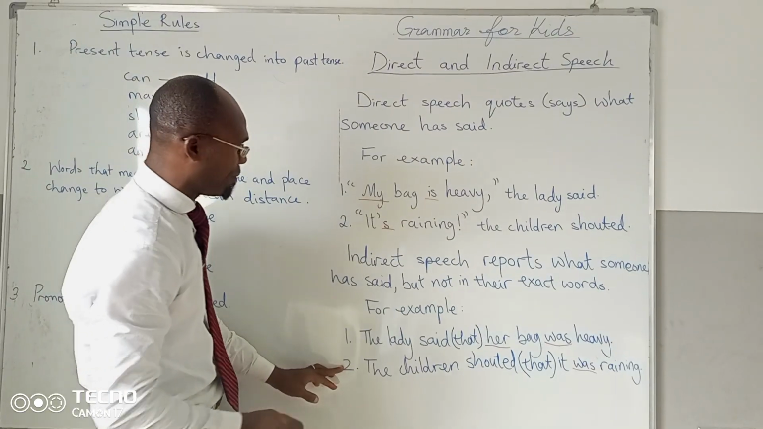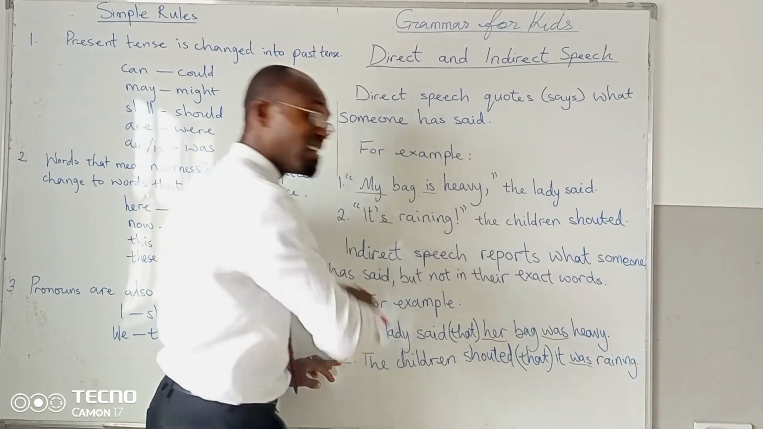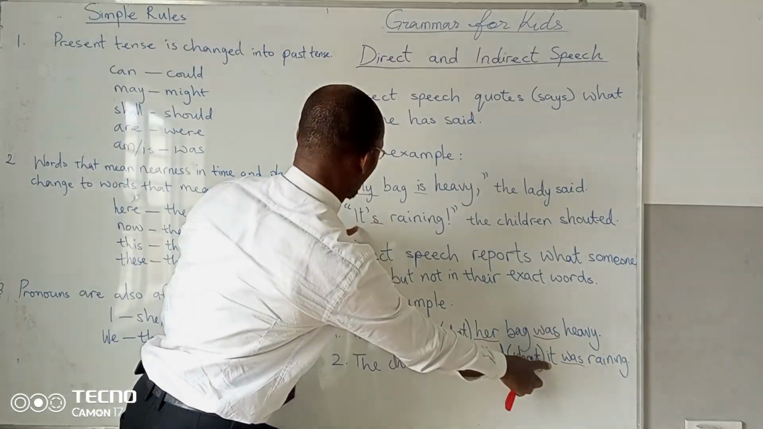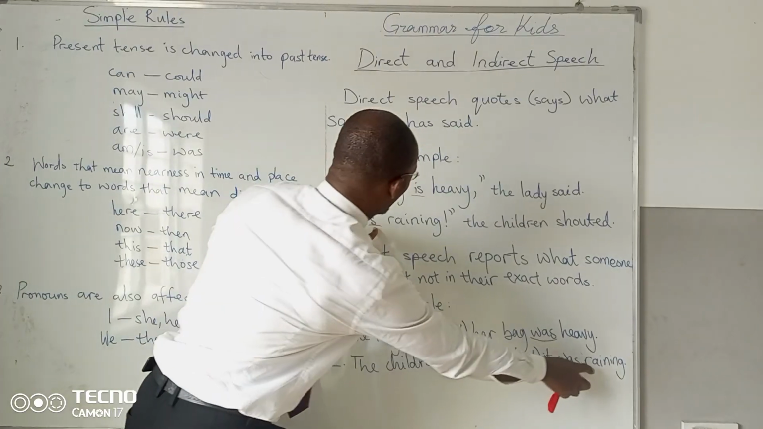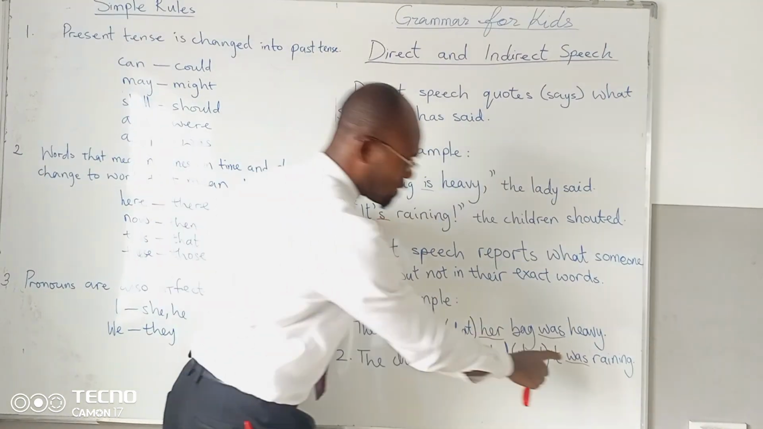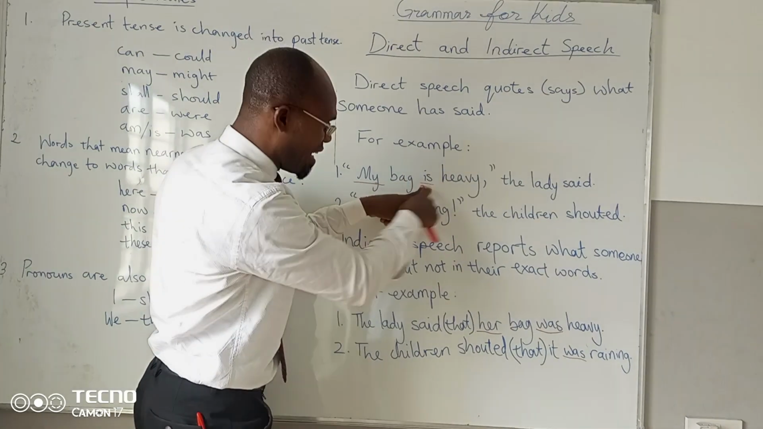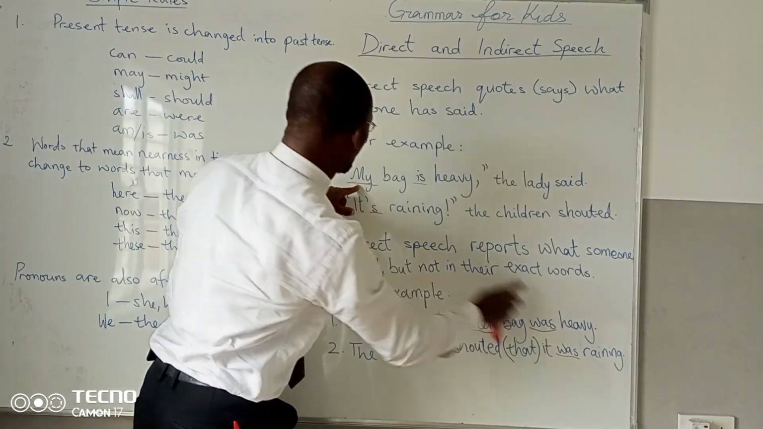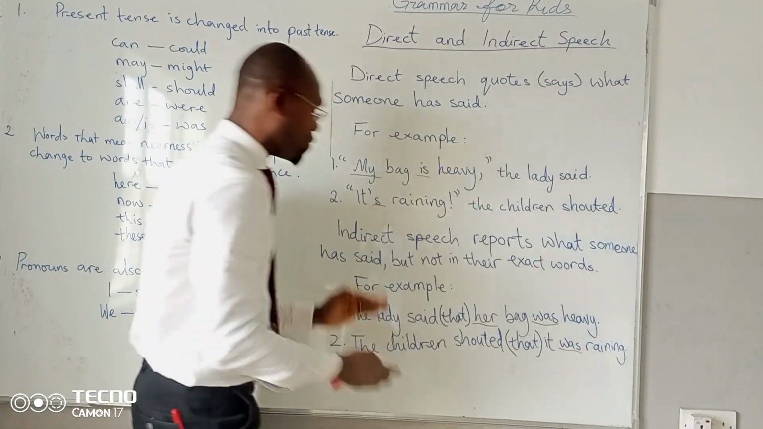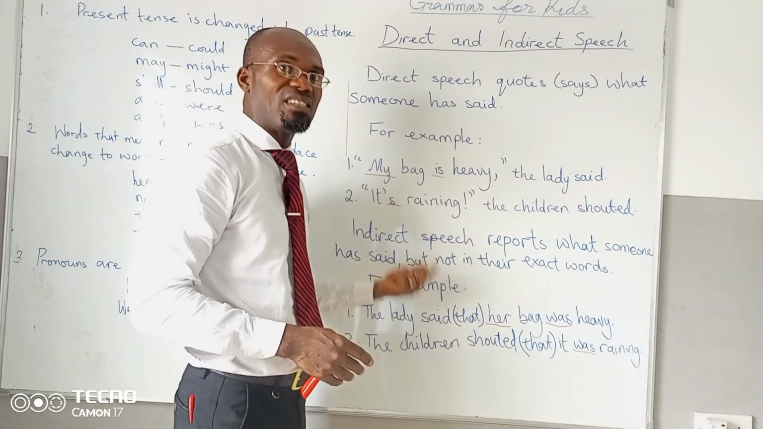Let's go to example 2. "It's raining." Don't forget, that is direct speech. The children shouted that it was raining. That is indirect speech. Take note, we have changed the present tense is to was, as we change the present tense is here to was, and change this pronoun my to the pronoun her. So these are the differences between direct speech and indirect speech.